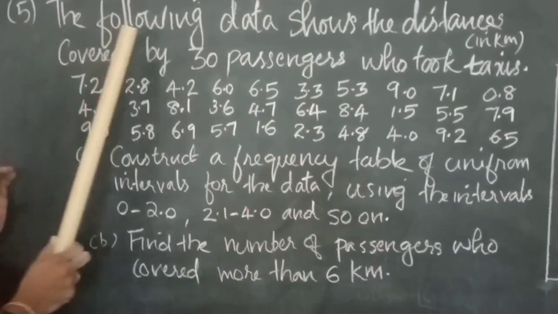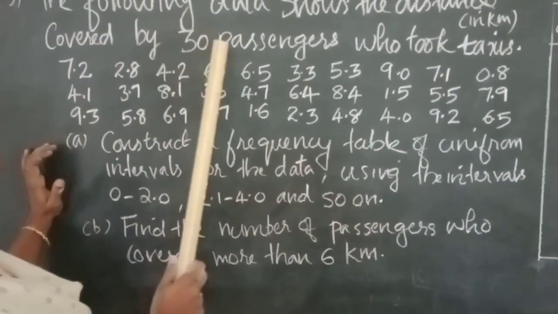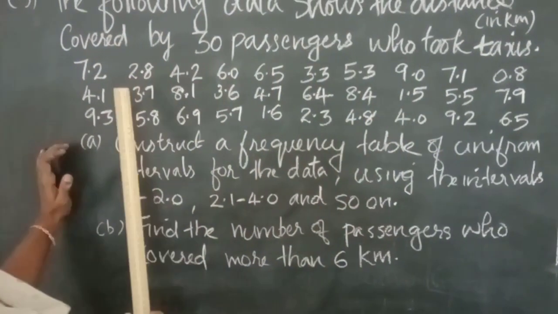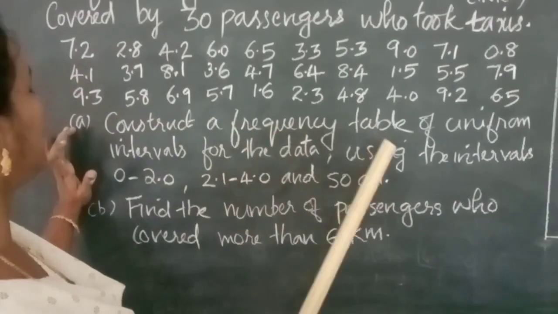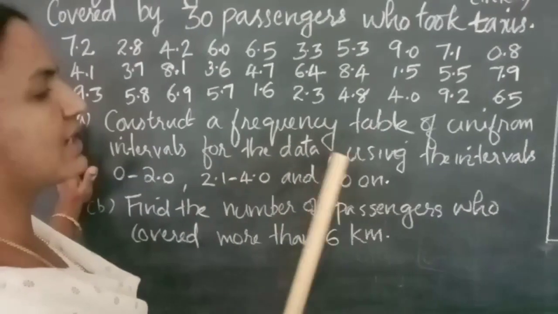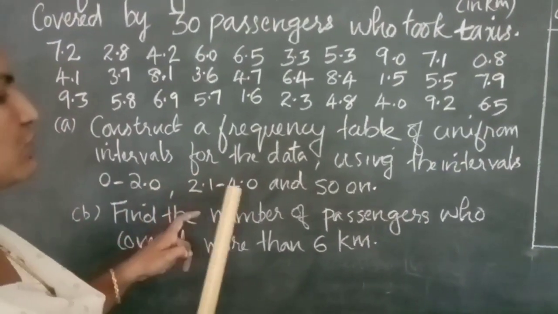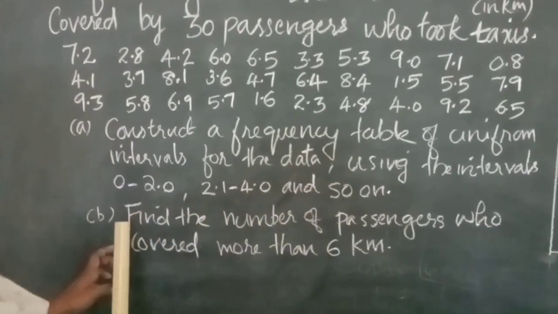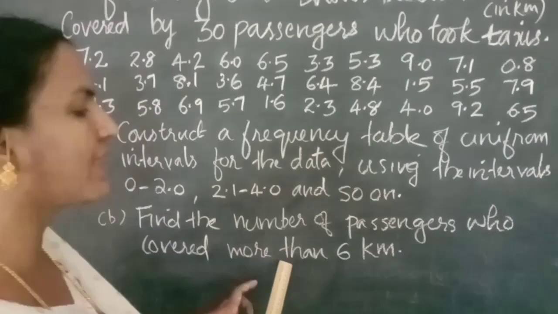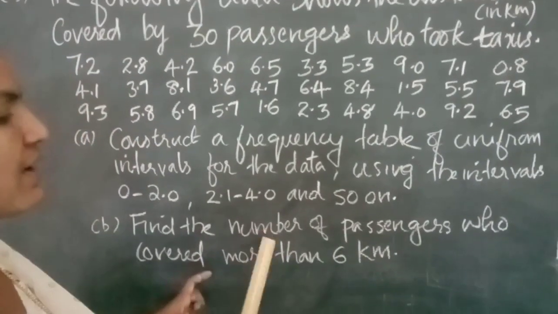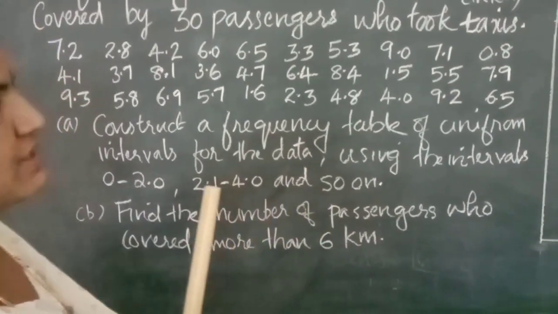Question number 5. The following data shows the distances in kilometers covered by 30 passengers who took the taxis. Data is given. Option A. Construct a frequency table of uniform intervals for the data using the intervals 0 to 2.0, 2.1 to 4.0 and so on. Option B. Find the number of passengers who covered more than 6 kilometers. How to find the number of passengers who covered more than 6 kilometers.